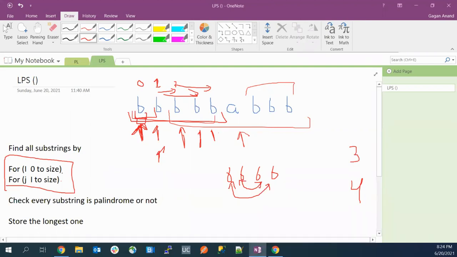Just see, if we have found all the substrings, we'll check whether every substring is a palindrome or not. If it is a palindrome, we'll compare it with the longest one we have already stored. If the current one we have found is greater than the stored one, we'll update the stored one. And at the end, after we have traversed all the substrings, we'll return the longest one.